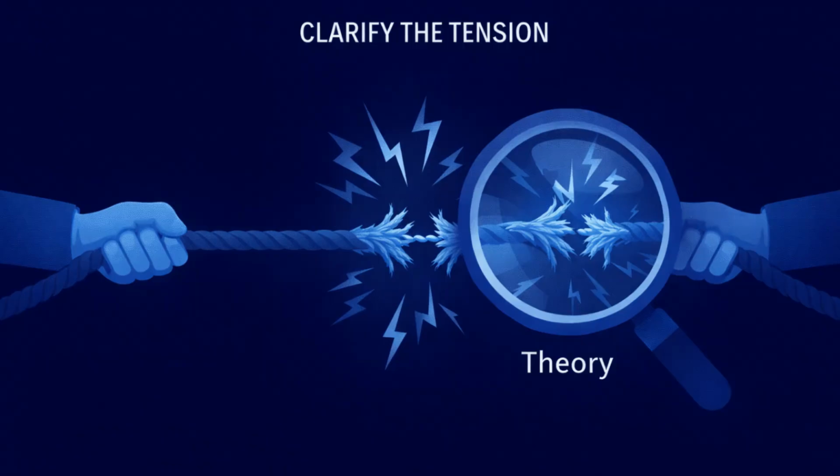When the tension is conceptually precise, theory becomes easier to locate, because you are looking for a lens that clarifies that structural contradiction rather than a label that matches your topic.